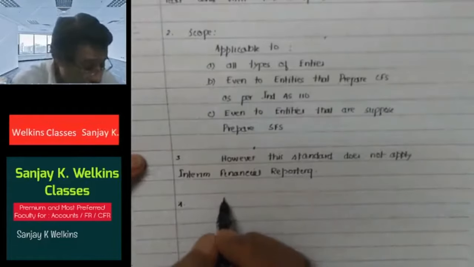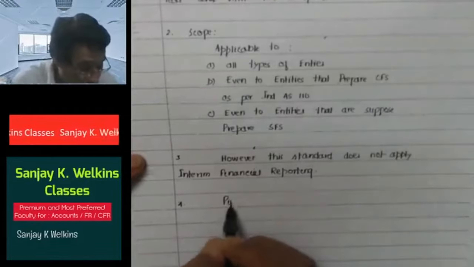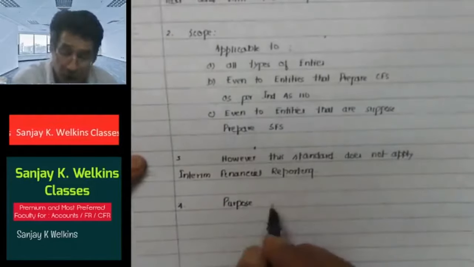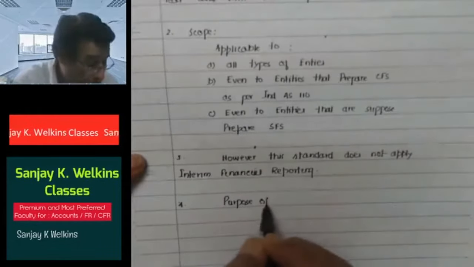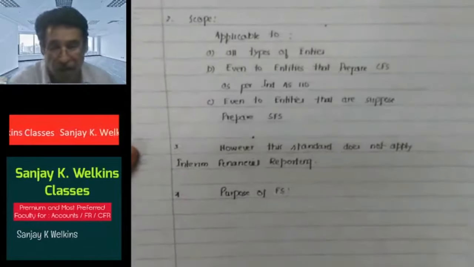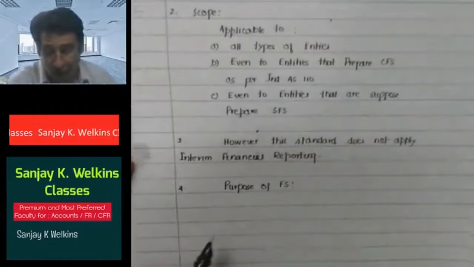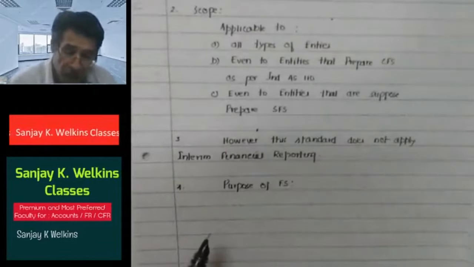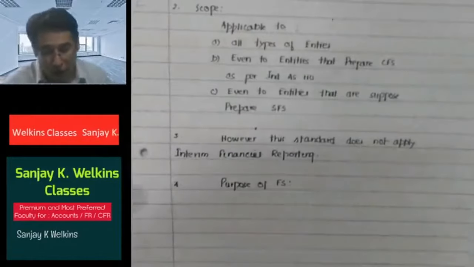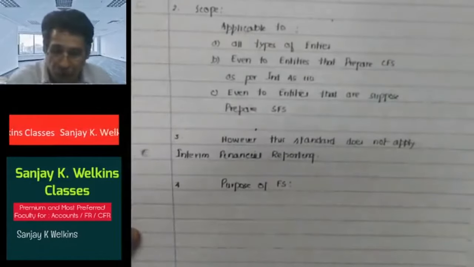Purpose of the financial statement, at this level, to be very honest with you, I need not let you know what exactly the purpose of financial statements is. So please take care of this particular fact. FS stands for financial statements. Quite obviously, financial statements are a structured representation of the financial position and the financial performance of an entity. Correct?